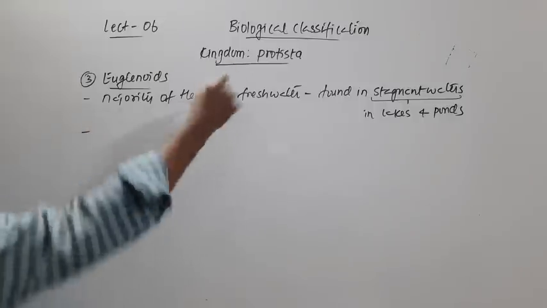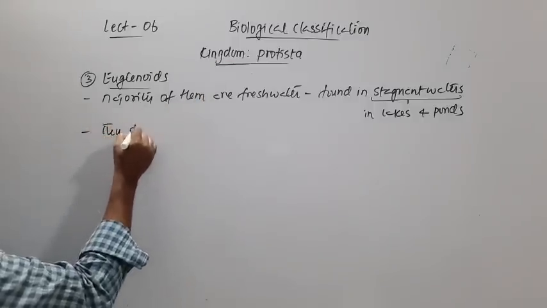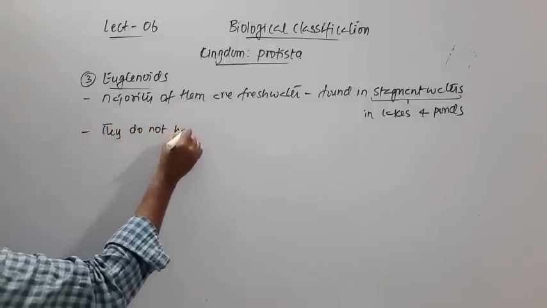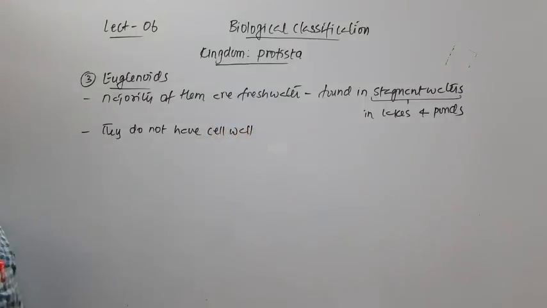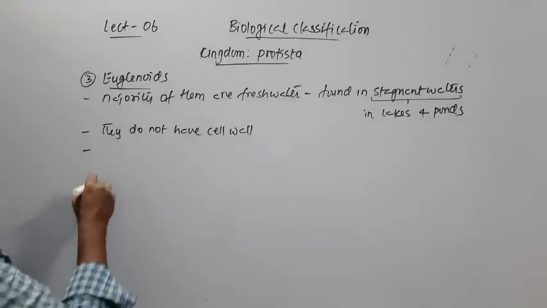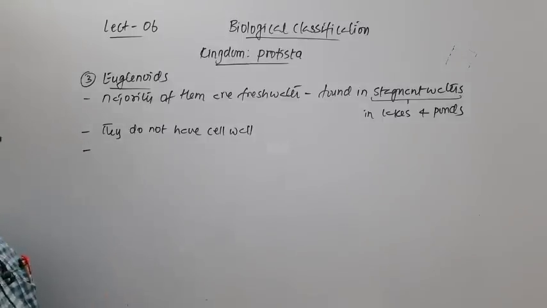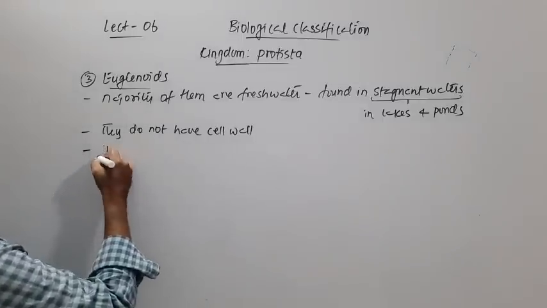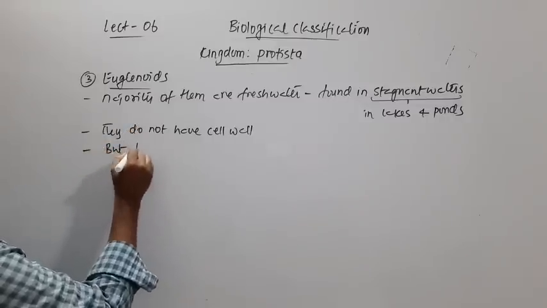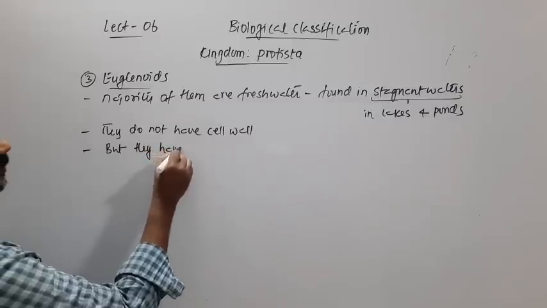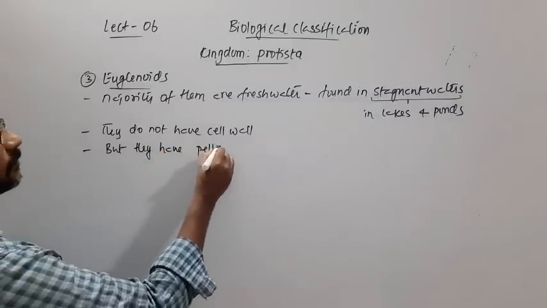And then they don't have a cell wall. Instead of a cell wall, they have a protein rich layer, and that is called the pellicle. So they don't have a cell wall, but they have pellicle.